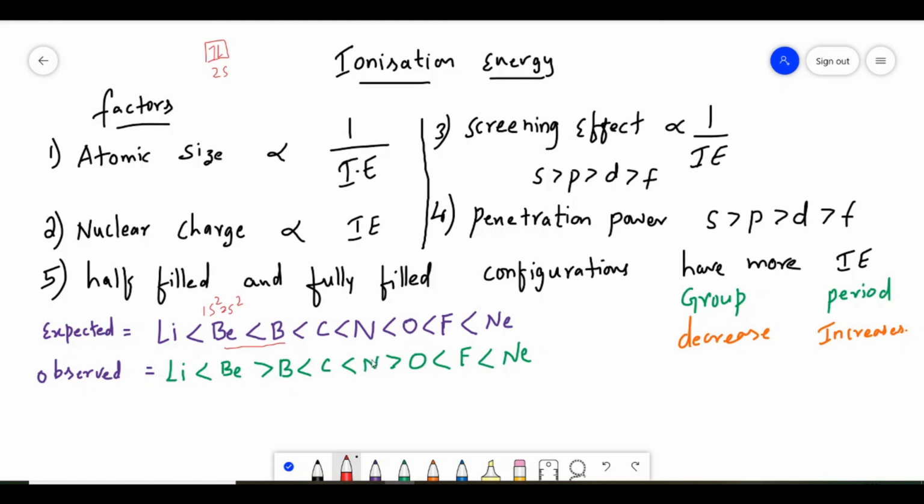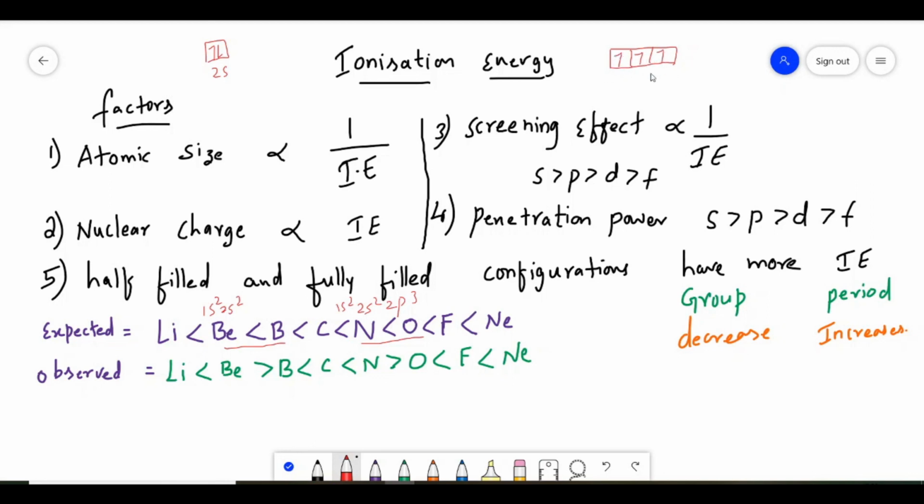Now the change we have is between nitrogen and oxygen. Nitrogen is more than oxygen. If you take the configuration of nitrogen, nitrogen has 7 electrons. So its configuration is 1s2, 2s2, 2p3. 2p3 means p has 3 degenerate orbitals, px, py and pz, and 3 electrons are there, 1, 2 and 3.